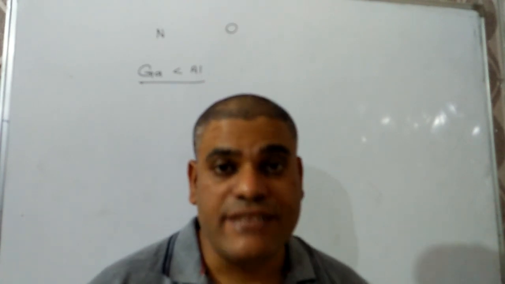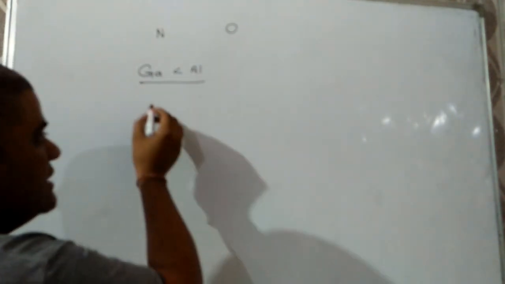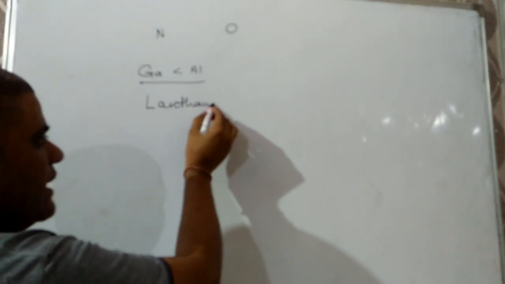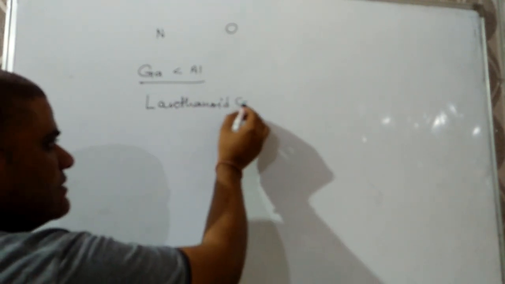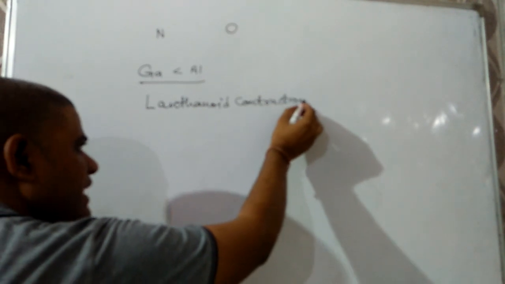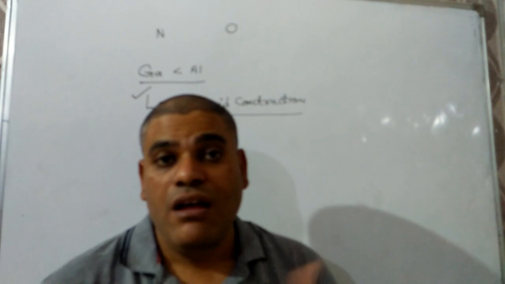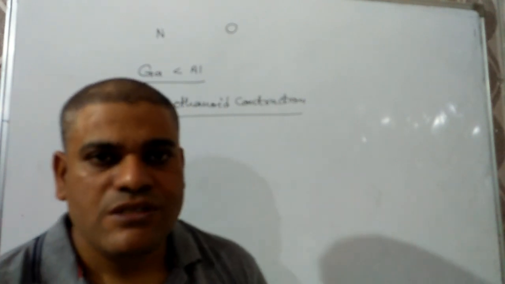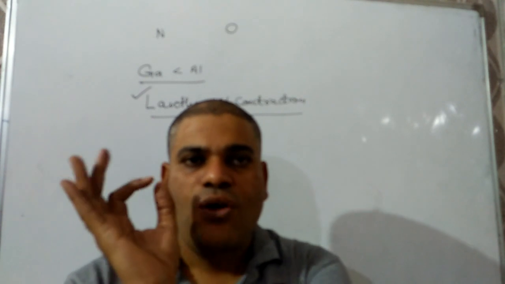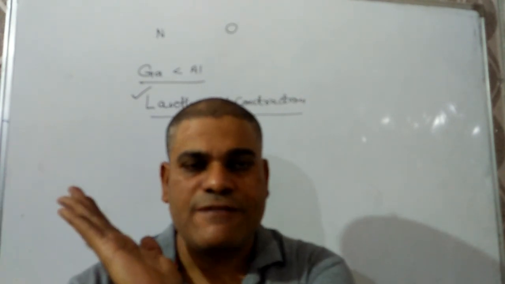A question may be asked in your exam: why? The size of the second and third transition element series is almost the same due to a special reason, and that is known as lanthanoid contraction. It is a very important topic for board exams of 12th as well as your competitive exams. What is lanthanoid contraction and what are its consequences?